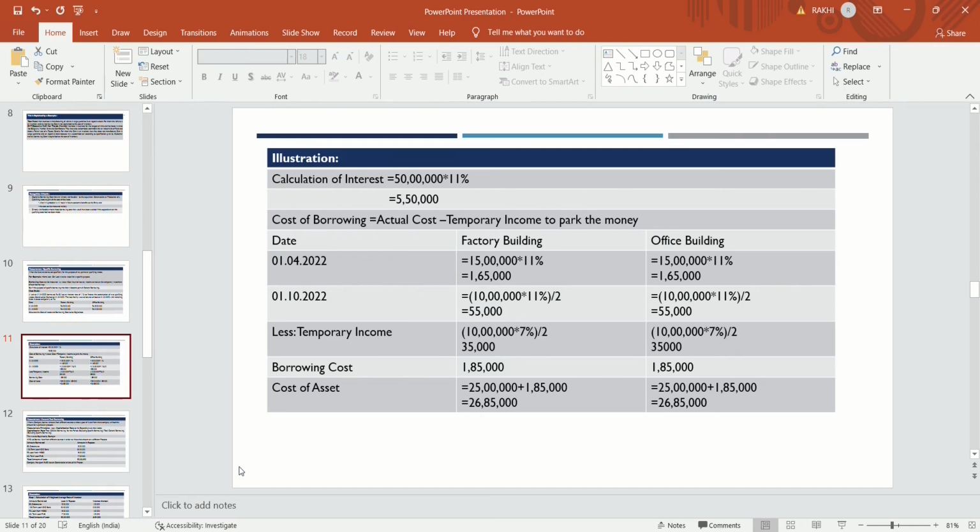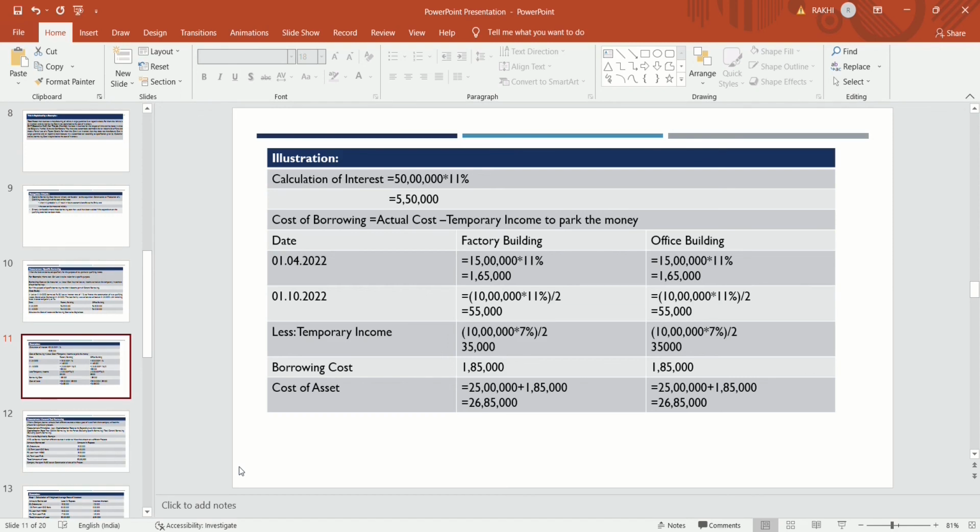On 1st April 2022 the company utilized 15 lakhs, on which the interest at 11% is 1,65,000 in both cases, factory building and office building. And on 1st October the company infused the remaining 10 lakhs in both projects, and the interest component will be 55,000.